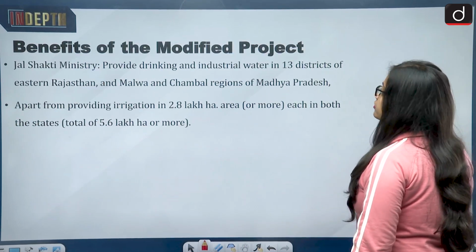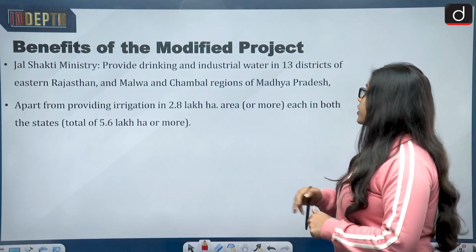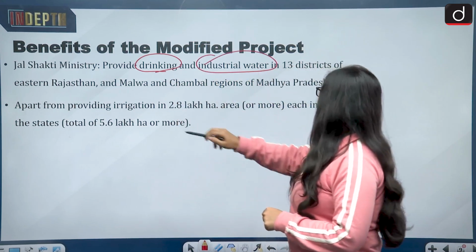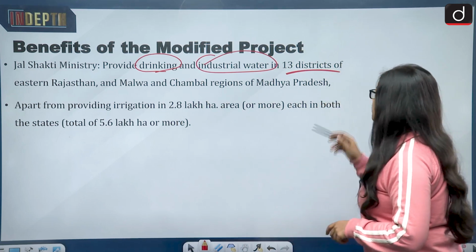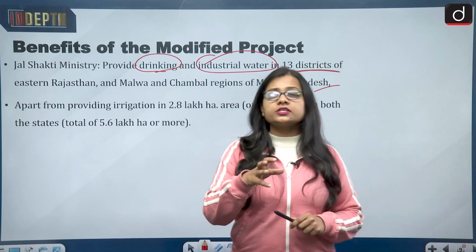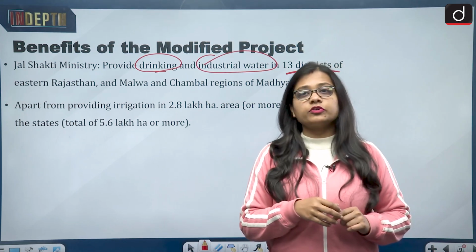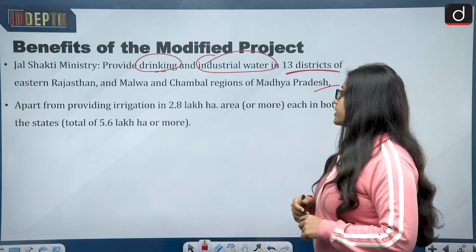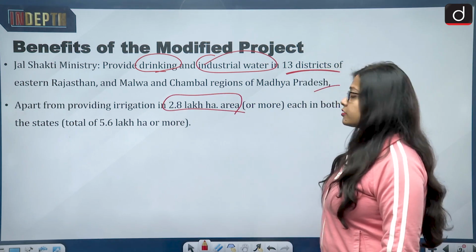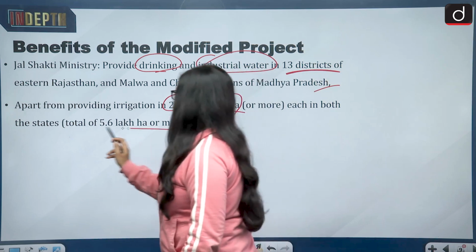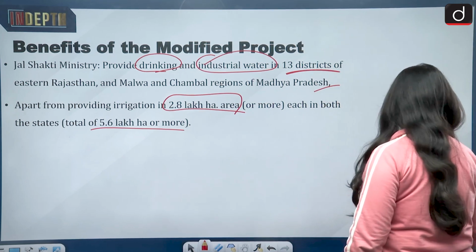Then what are the benefits of the modified project? According to the Jal Shakti Ministry, it will provide drinking and industrial water in 13 districts of eastern Rajasthan and the Malwa and Chambal regions of Madhya Pradesh. So it is not only eastern Rajasthan that will benefit, Madhya Pradesh and the Malwa region will also benefit. Apart from that, it will provide irrigation in 2.8 lakh hectares in each of the two states, which totals 5.6 lakh hectares or more. So it will help the purpose of irrigation also.